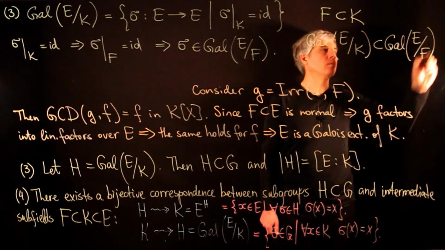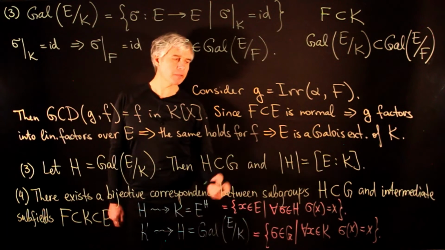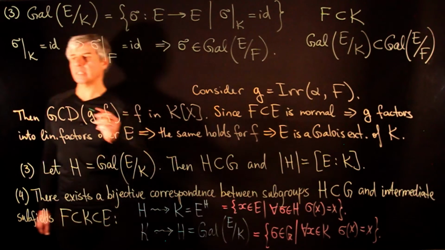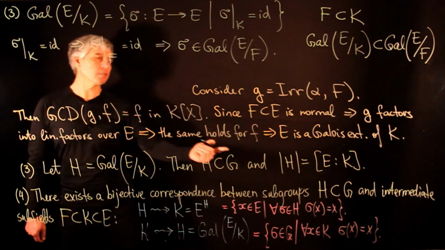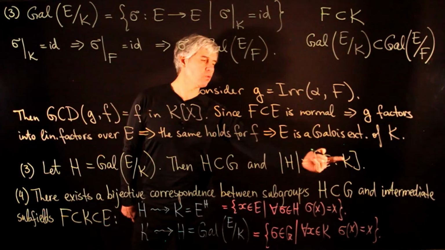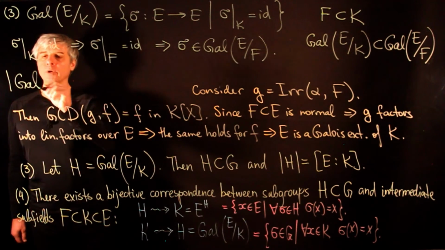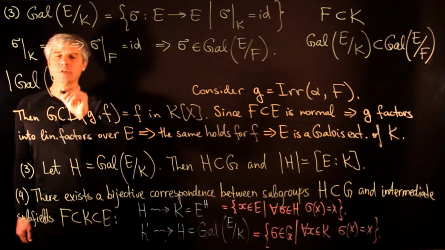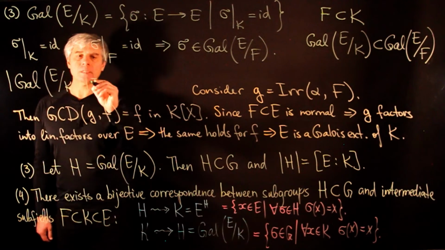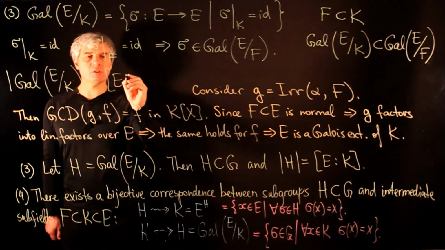Now, the last fact we already pointed out: if we have a Galois extension, and we know that the extension of E over K is Galois, then the order of the Galois group of E over K is equal to the degree of this extension.